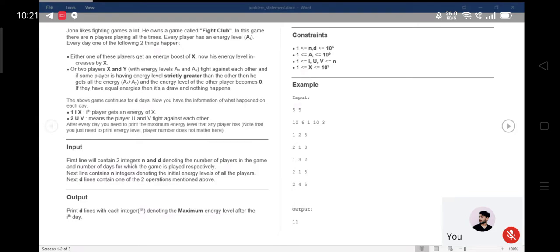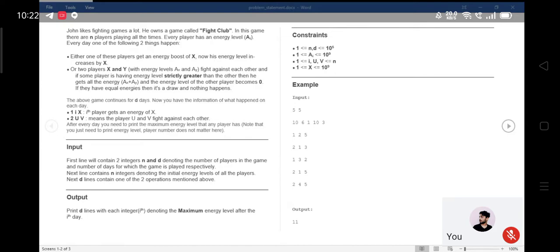Whenever you allocate the memory statically, you are basically trying to use some fixed type of thing. My suggestion is that you need to make your program dynamic so that the memory will be allocated at runtime only. That's why you need to go for dynamic memory allocation, because here the user has given only 5 players and 5 days. It might happen that you get some user who is working with 1,000 players and